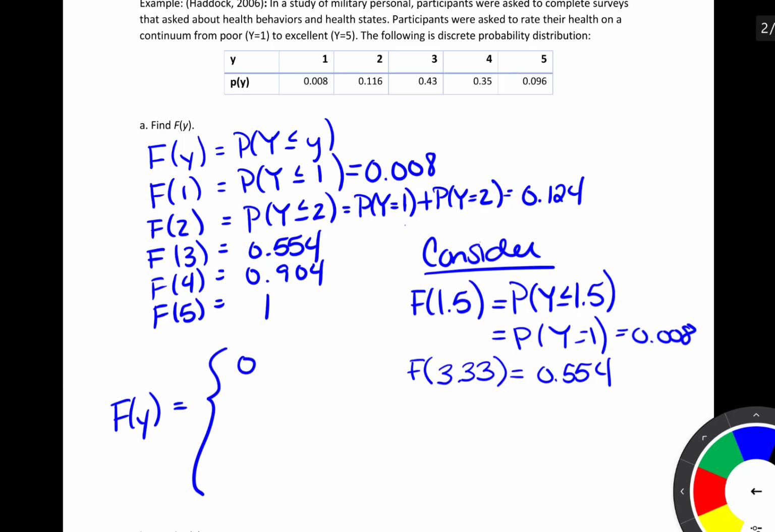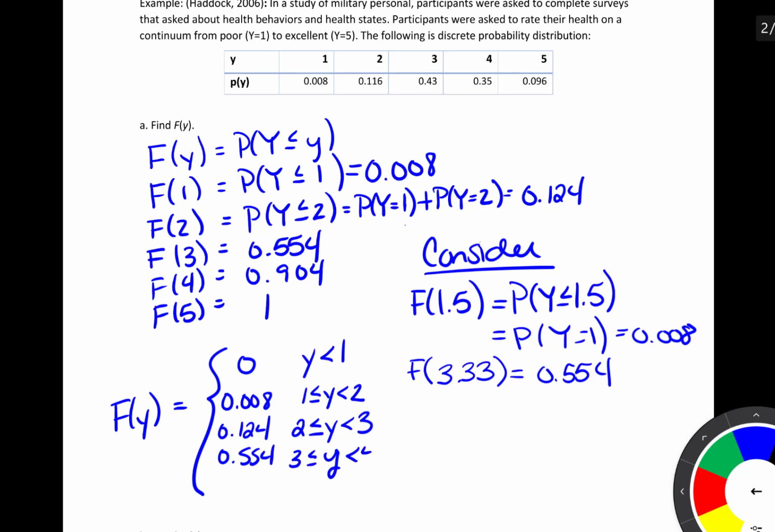The CDF is equal to 0 for any y strictly less than 1. It's equal to 0.008 for any y greater than or equal to 1 but strictly less than 2. We have 0.124 for y greater than or equal to 2 and strictly less than 3. And then continuing, we have 0.554 for y greater than or equal to 3 but strictly less than 4. And continuing on.